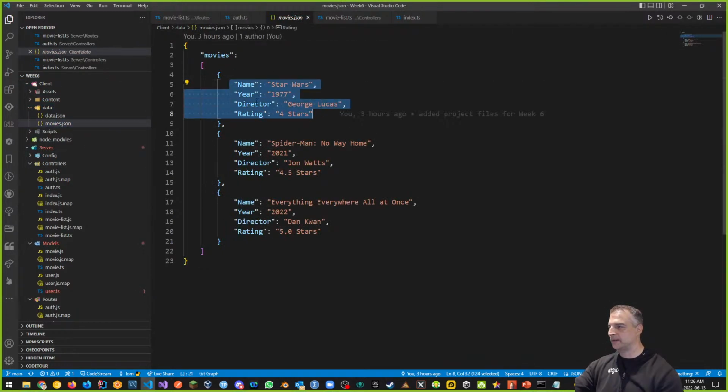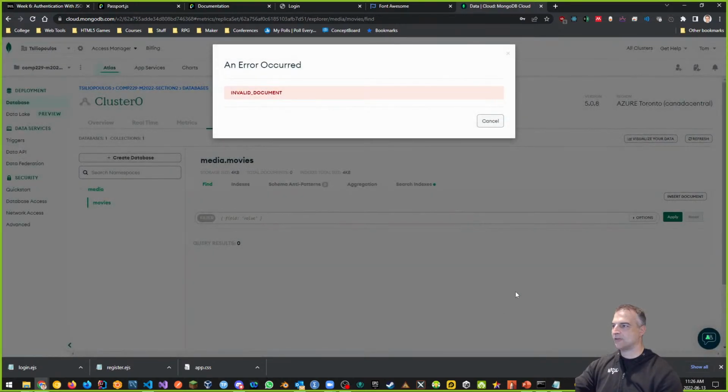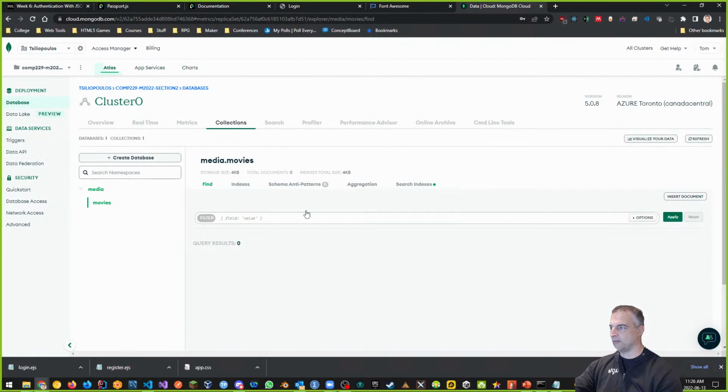So this is my first piece of data. I don't want the curly braces. I just want this part right here. I want to copy this, and I want to go over here, and between the curly braces and after this, I'm going to insert a comma and then press paste. And I have my data, right? So this is the data for one of my documents. And if I click insert, now if it works, it'll say valid. If it doesn't, it'll say invalid.